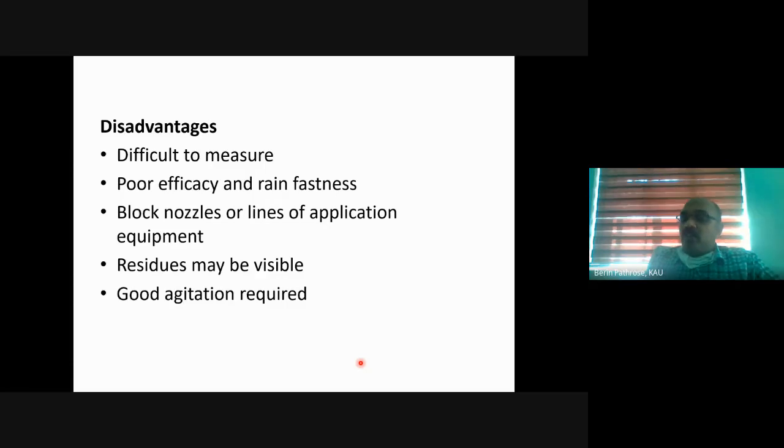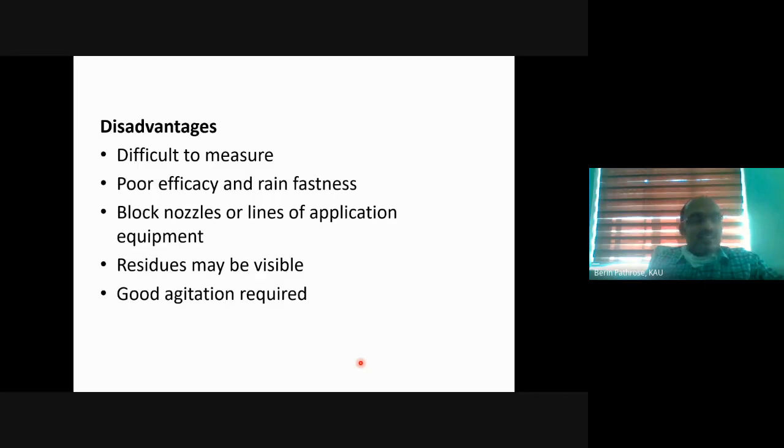But for liquid, if it is 1 ml, 2 ml, it is easy. You know, 1 ml, 2 ml droppers and all are available. So liquids are easy to measure. But wettable powders are difficult to measure, and they have poor efficacy and rain fastness. That means compared to some other formulations, the effectiveness of wettable powder formulation is a bit low. If you spray it, and after about 1 or 2 hours a rain comes, everything will be washed away. So it doesn't have any rain fastness. That means it is not rain proof.